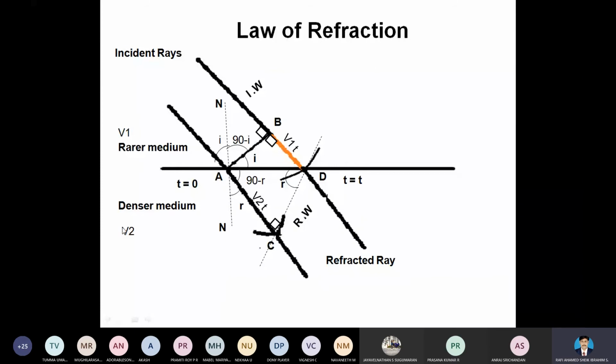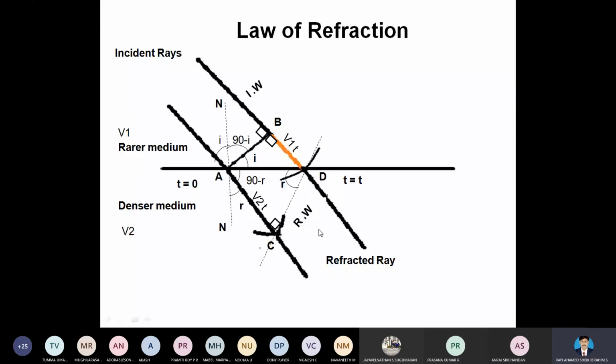So the velocity varies. The velocity in the rarer medium we take as V1. The velocity in the denser medium we take as V2. So the distance traveled in the rarer medium is V1 t, and in the denser medium the distance traveled is V2 t. So AB is the incident wavefront and CD is the refracted wavefront.